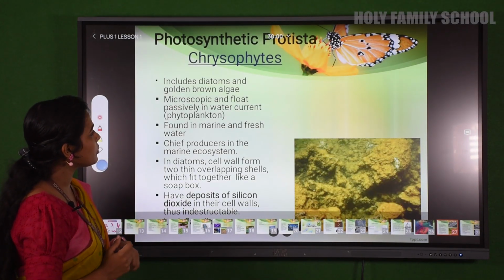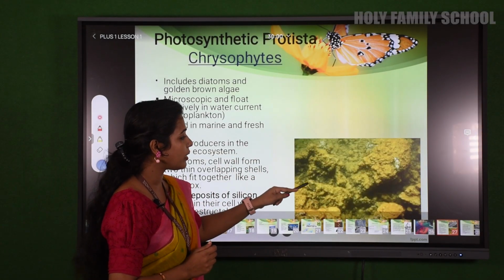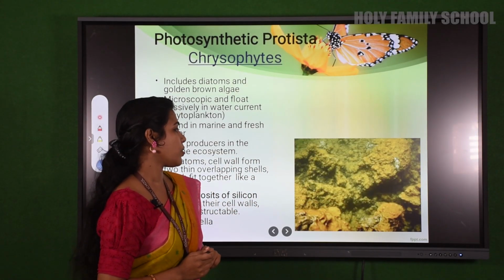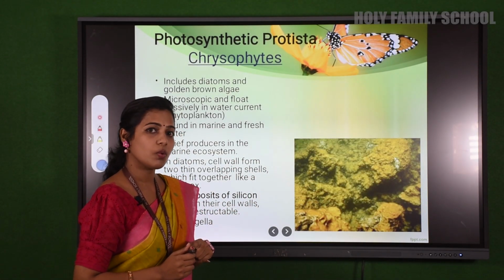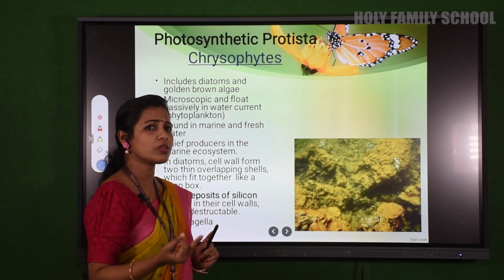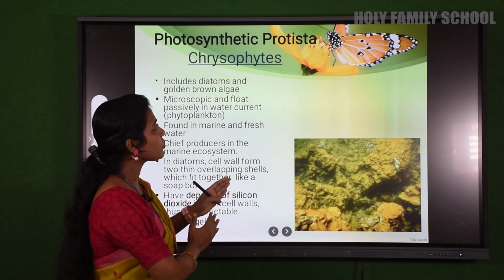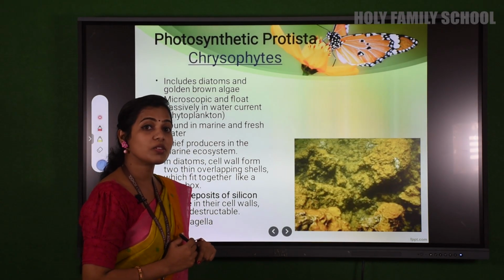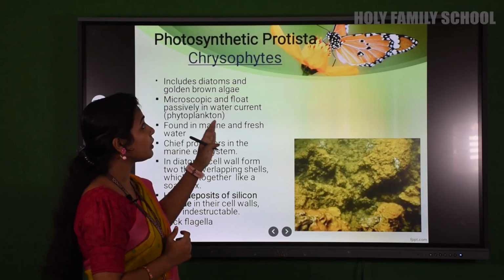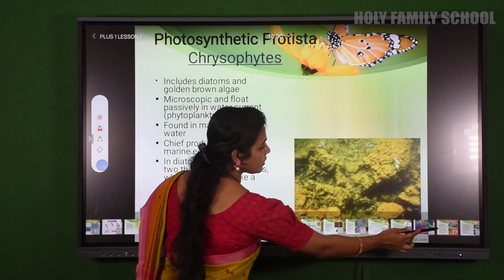Some of the main examples of chrysophytes are diatoms and golden brown algae. If any question comes in any entrance or question paper, like diatoms come under which group, you should write it is chrysophytes, and chrysophytes come under photosynthetic protist. Let's see the next.